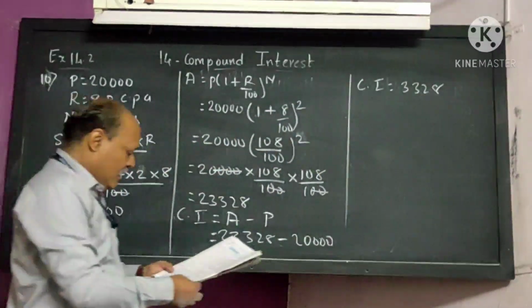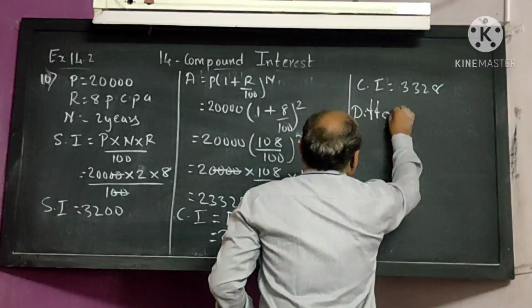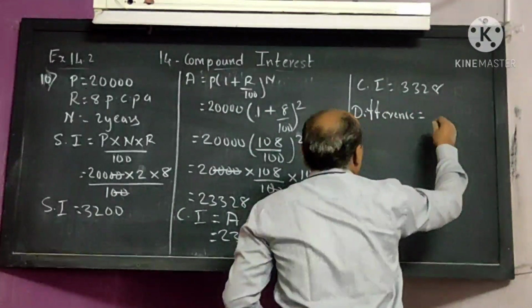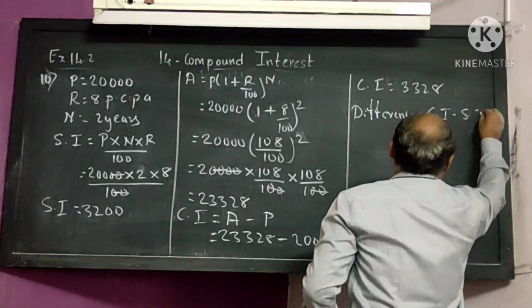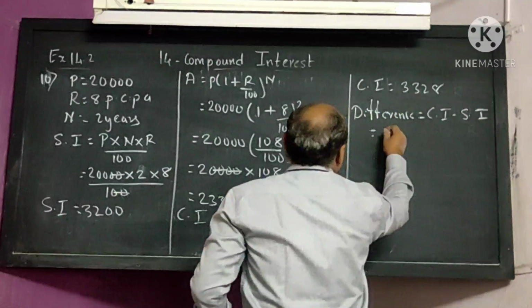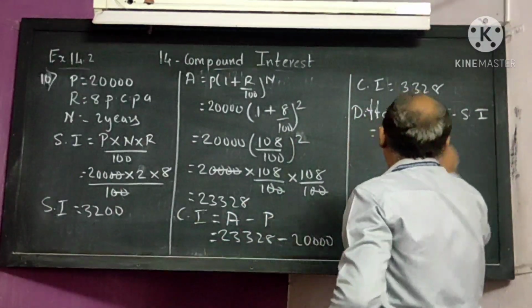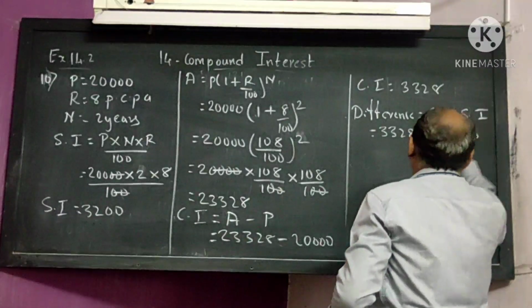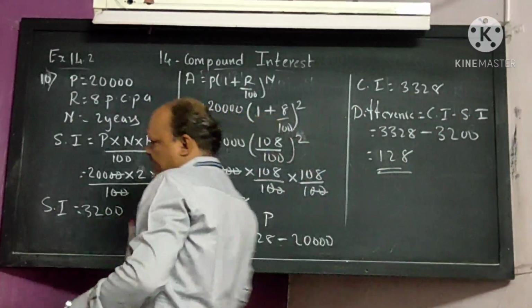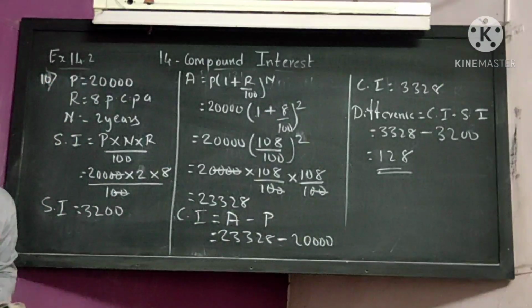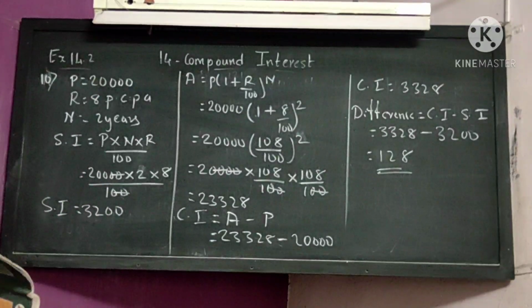So the difference we have to find: compound interest minus simple interest. 3,328 minus 3,200 gives you the difference, 128. I hope all of you understood. This completes the chapter, compound interest. I hope all of you understood this chapter.